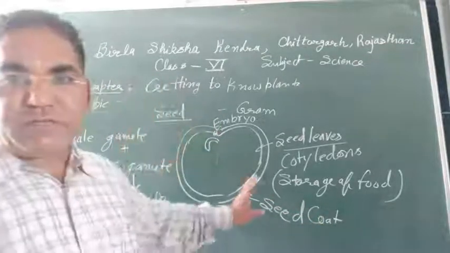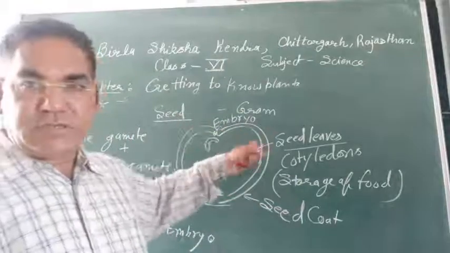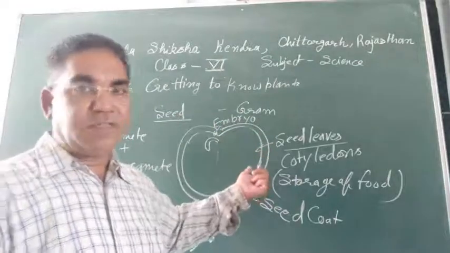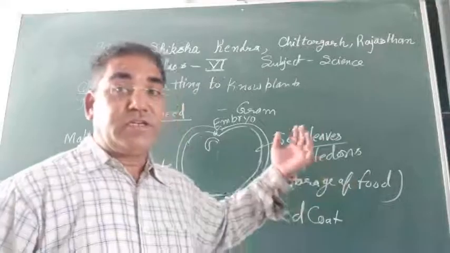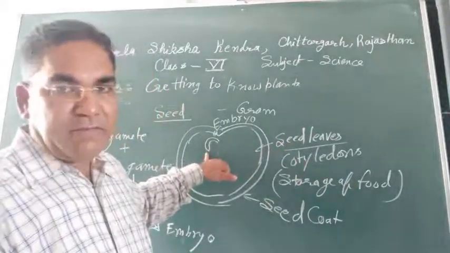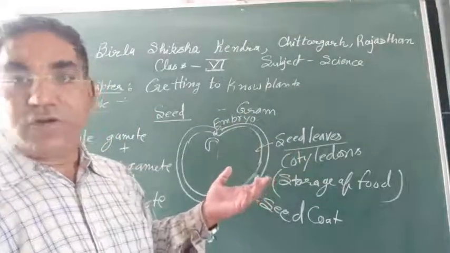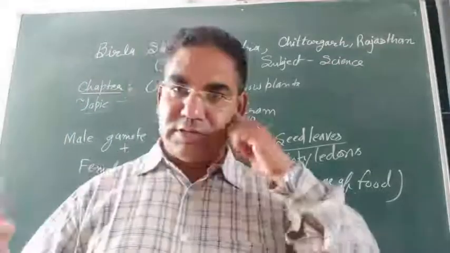The seed consists of two seed leaves, also known as cotyledons, for storage of food. It also has an embryo which develops into a new plant or seedling. Got it?